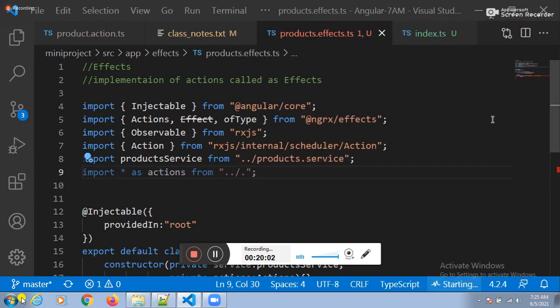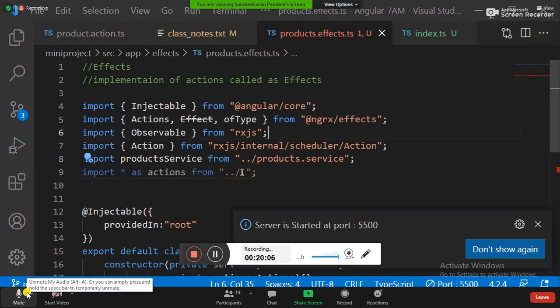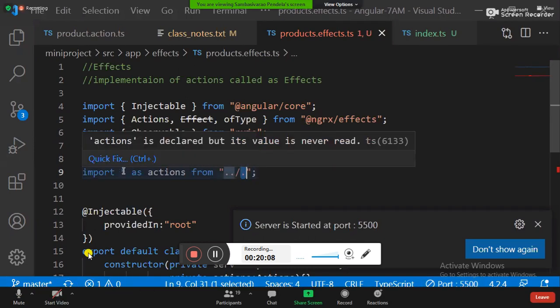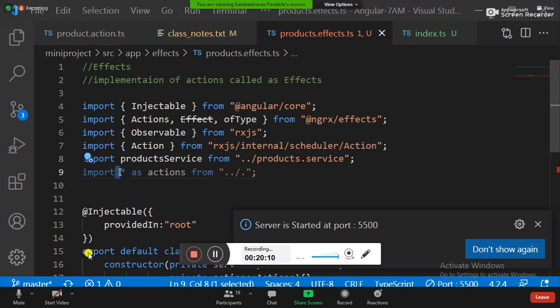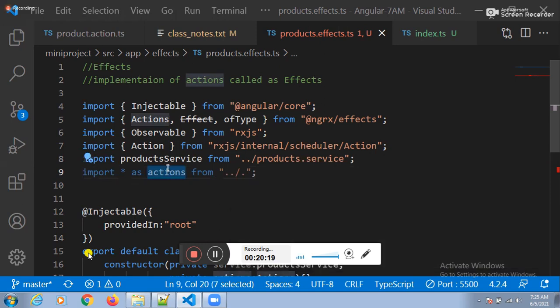Guys, is it the index.ts file? Yes. In index.ts, all the actions are there, right? Yes, sir. In that, all the actions you wanted to store into which variable? In actions variable, sir. How many actions are there? Three actions.